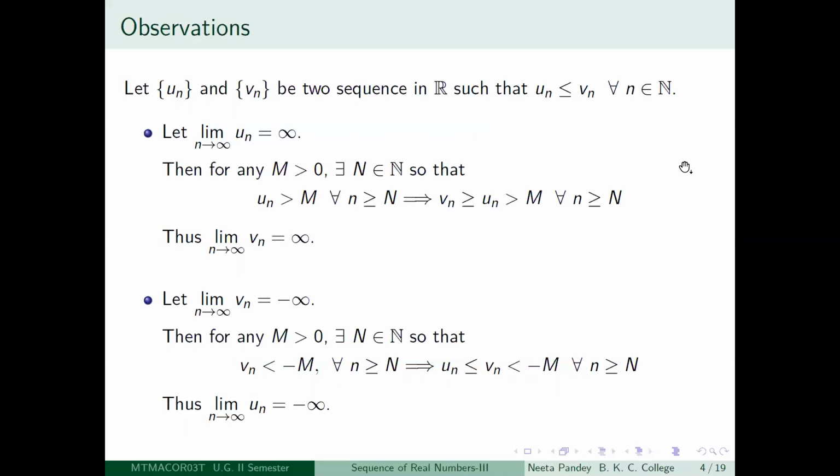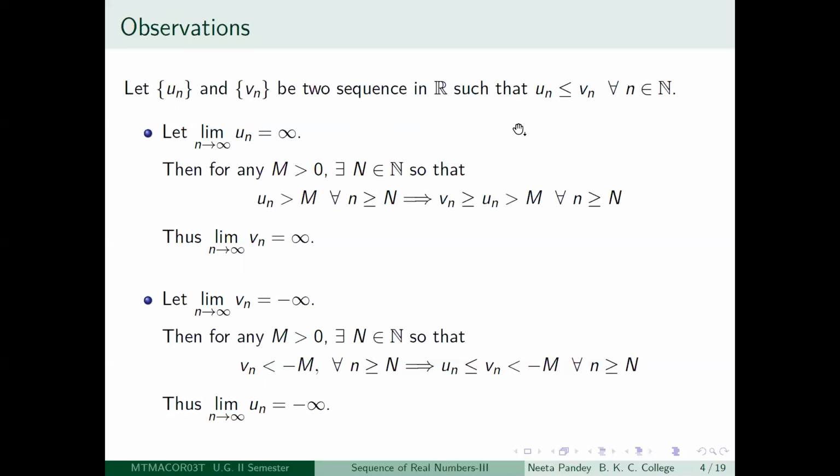Vn will also properly diverge to infinity. Now here I am using a notation which is very useful to write things in a terse manner. Every time, if we insist on writing in English the whole concept which we wish to mean, it takes time. So we just write: limit n tending to infinity un equals infinity. What does this mean? This just means that the sequence un properly diverges to infinity.